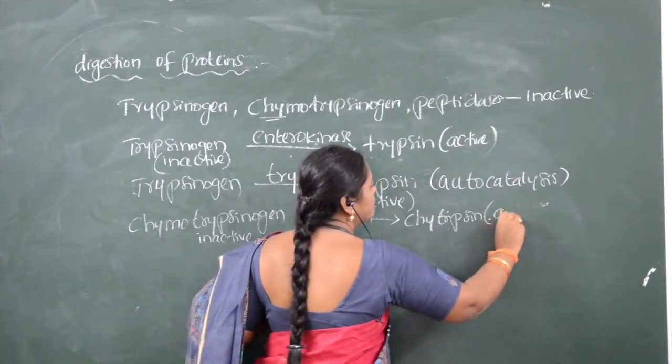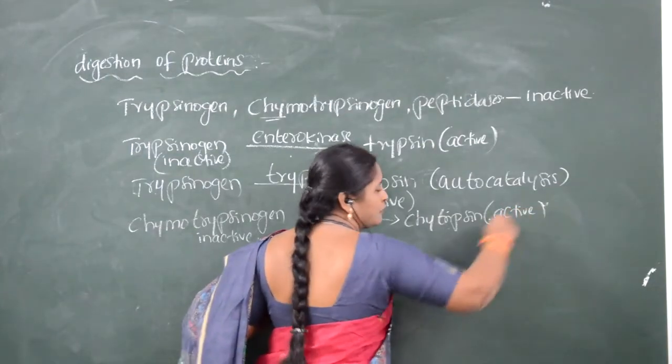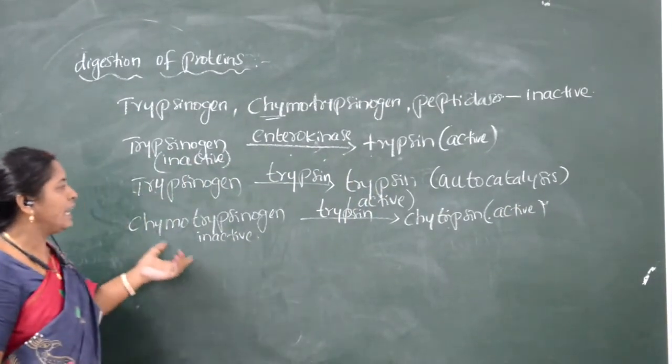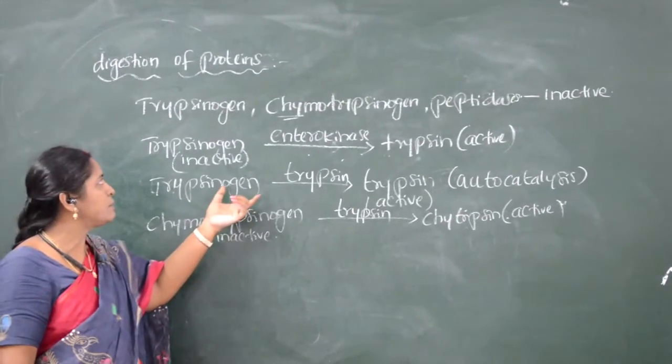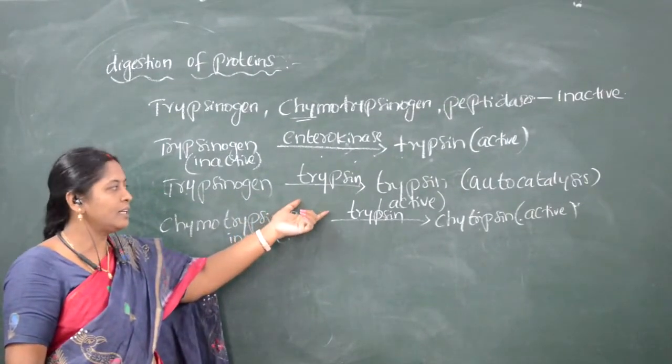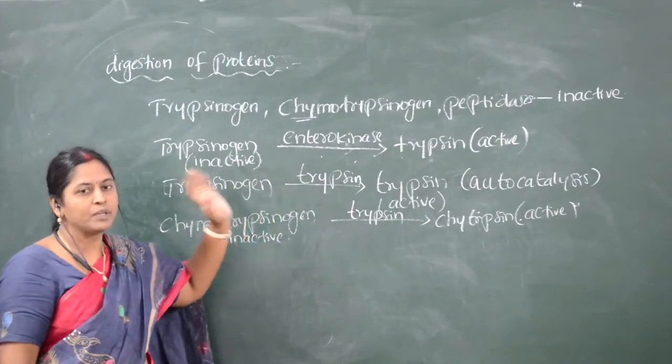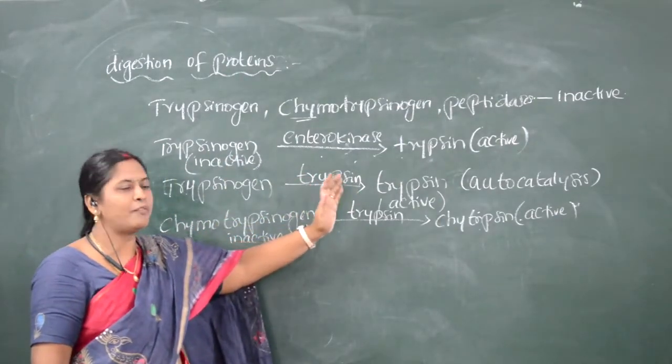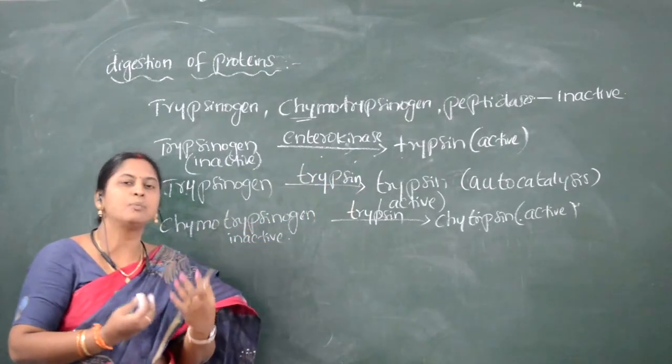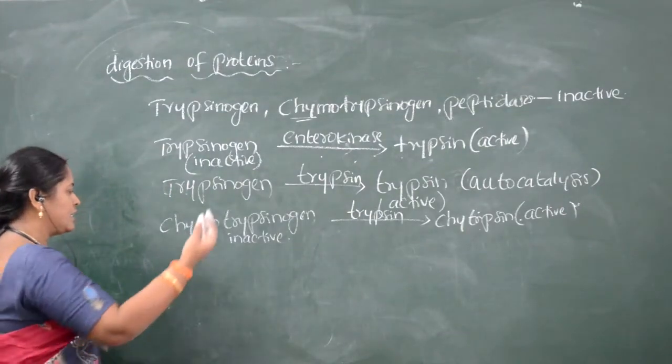So chymotrypsin is an active form. In this way, the inactive forms of enzymes present in the intestine are converted to active form. Now only this active form of enzymes can digest the protein. So how do they digest the protein?